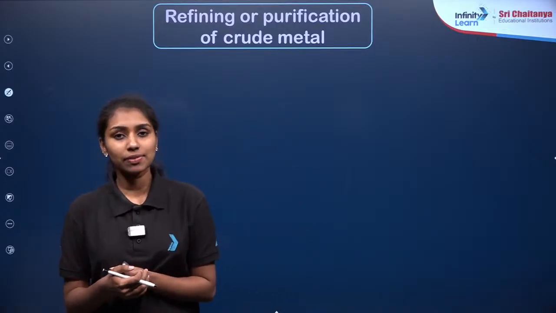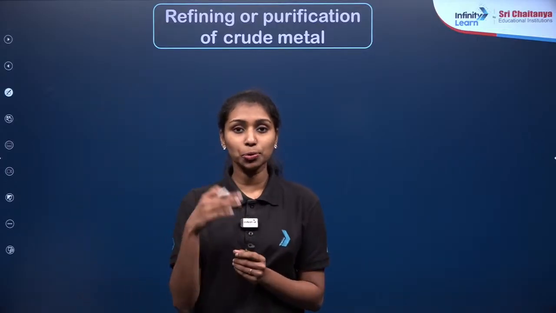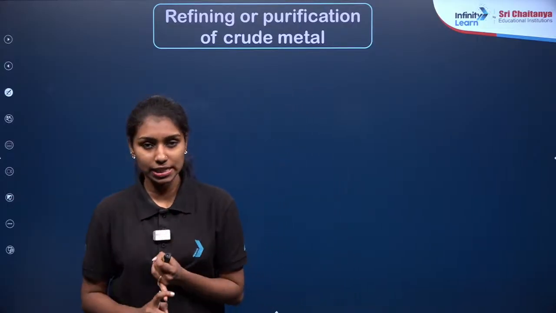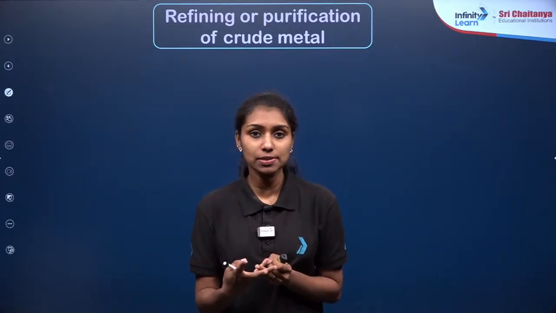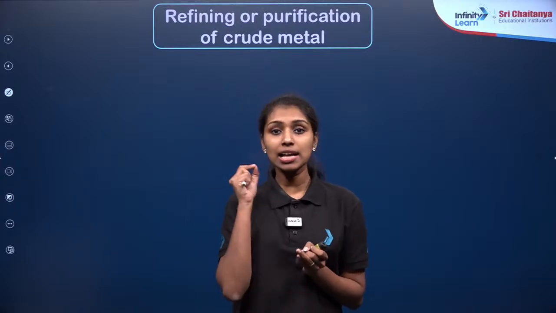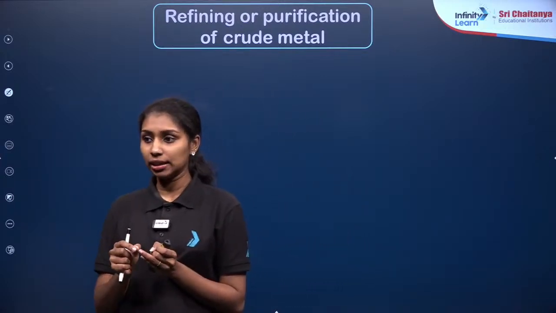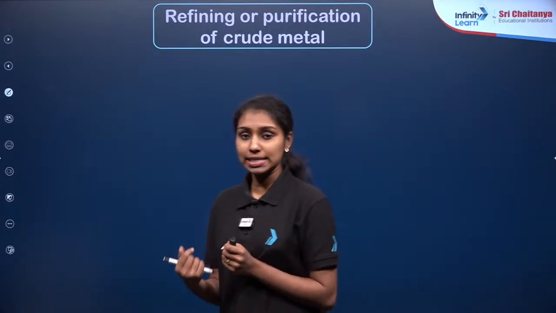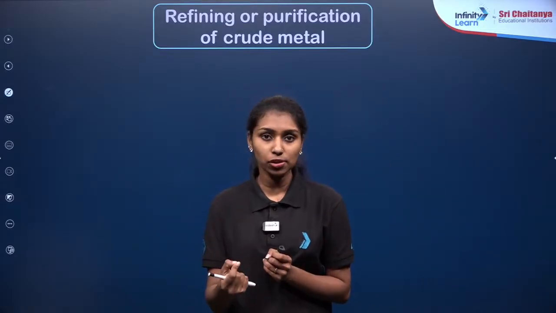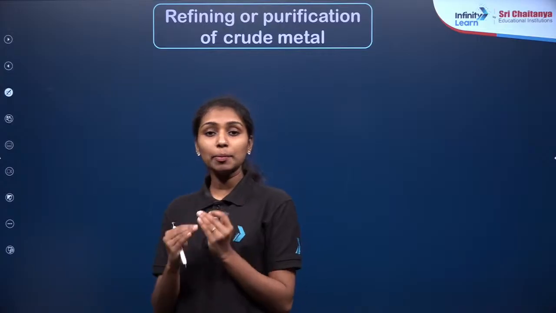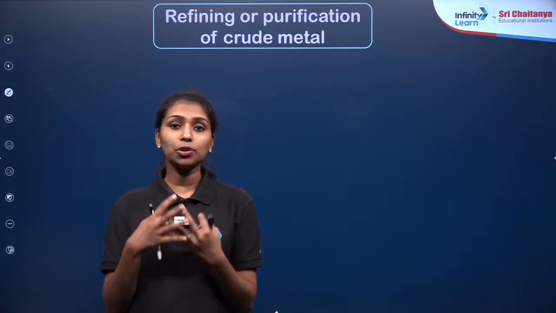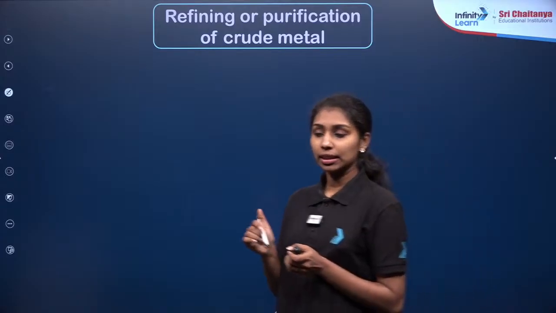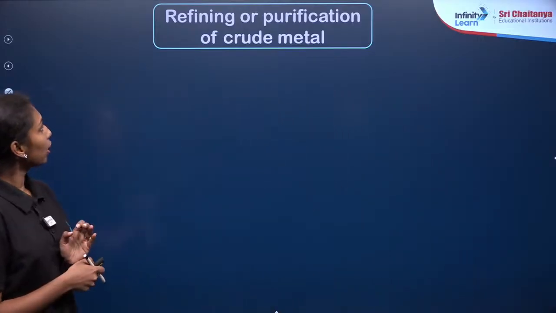So in the last two classes, we have discussed the metallurgical process to purify the metals, right? First the concentration of ores, then the extraction of metals from their ores. The last step in the metallurgical process is the refining of metals. Even if you do the concentration of ores or the extraction of metals, the metal will still contain some impurities. So we need to purify the metal again through the process of refining. Let us see the methods of refining.